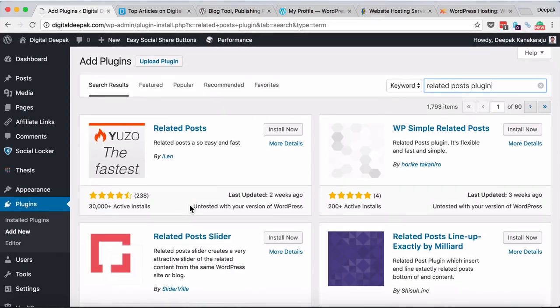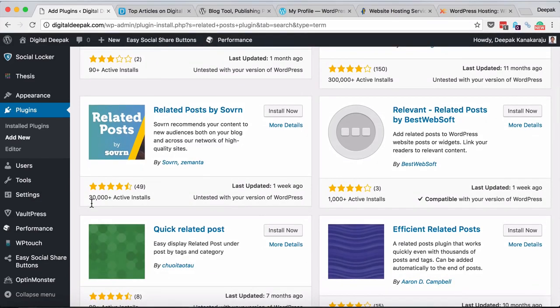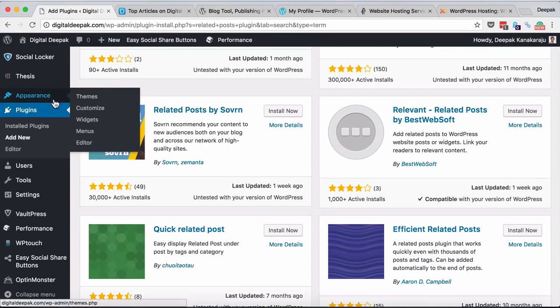Initially, when you are just experimenting with your WordPress blog, you can go ahead and install as many plugins as you like. But as a general rule, for the long term, adding a lot of plugins will clutter your WordPress blog. So I would recommend, if you are getting started with blogging very seriously, only install the plugins which are extremely necessary.